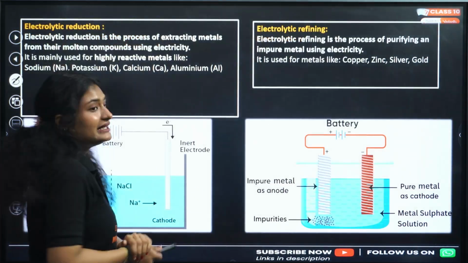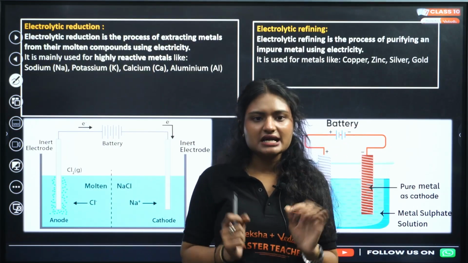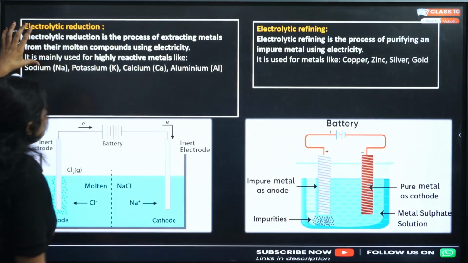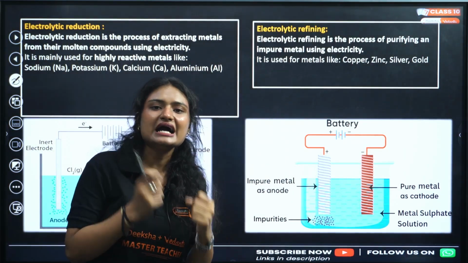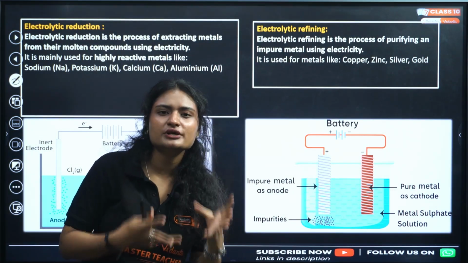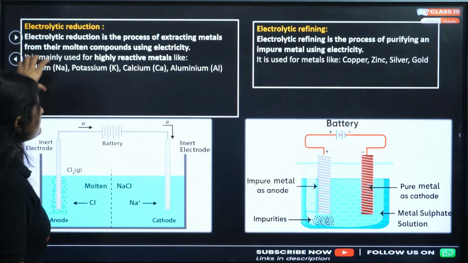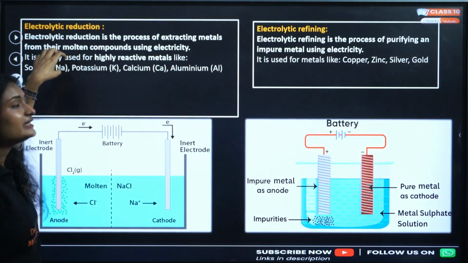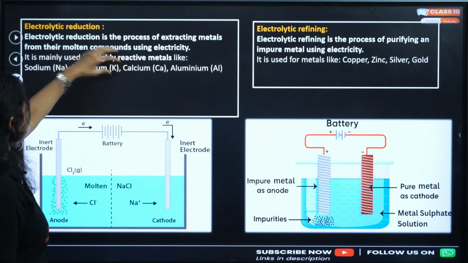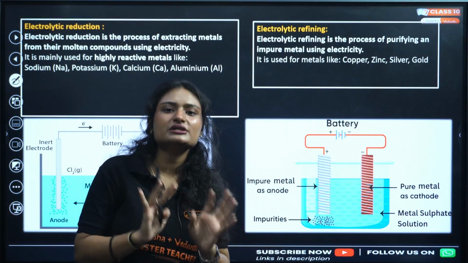Next, electrolytic reduction and electrolytic refining. These are very important, so understand them clearly. Electrolytic reduction is used to extract highly reactive metals: sodium, potassium, magnesium, calcium. Clear? So this method is used to extract highly reactive metals. And in electrolytic reduction, we extract metals from their molten compounds. Mostly we have molten chlorides.